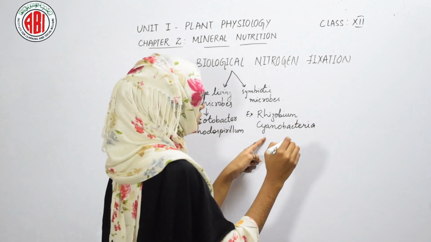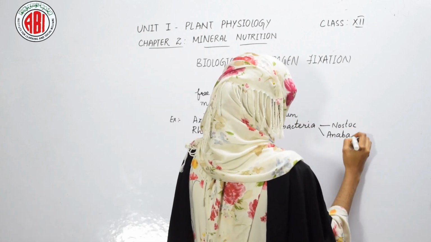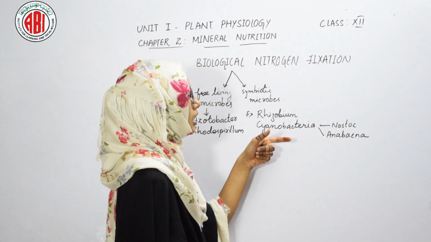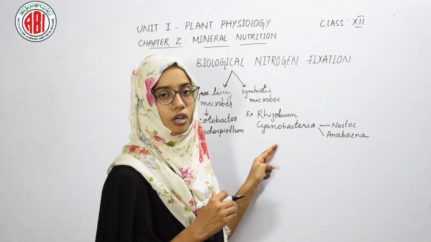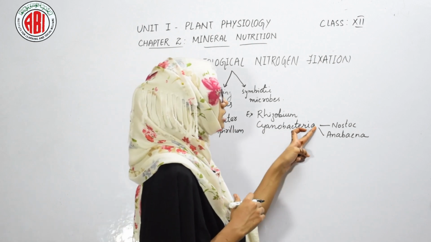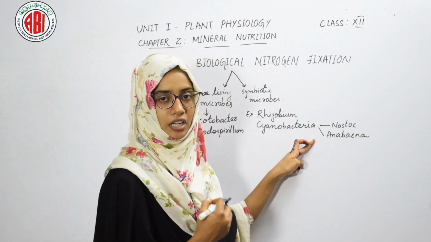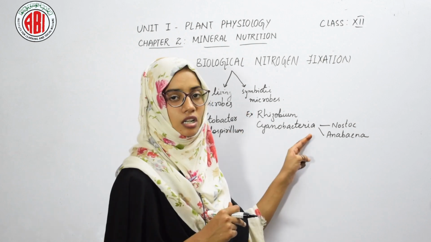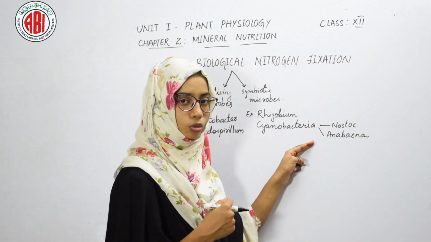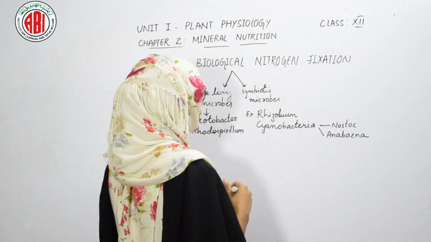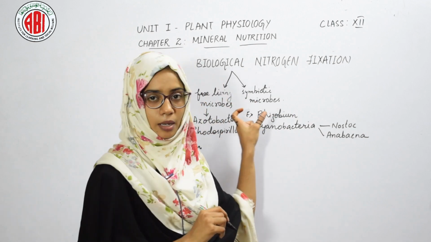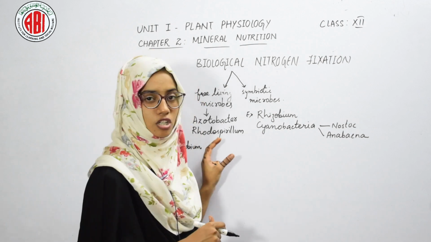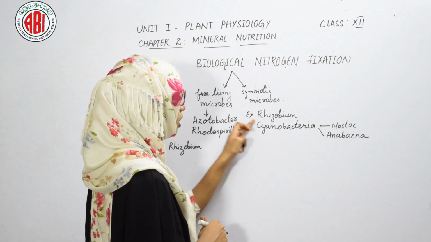These Cyanobacteria are Nostoc or Anabaena. Nostoc and Anabaena are the cyanobacteria which carry out symbiotic nitrogen fixation, and these are very specialized bacteria which can even carry out nitrogen fixation in the free state. They are known to fix nitrogen both in the free state as well as in the symbiotic state. So let us take the example of Rhizobium, and in today's class we will discuss the nitrogen fixation carried out by the symbiotic bacteria called Rhizobium.